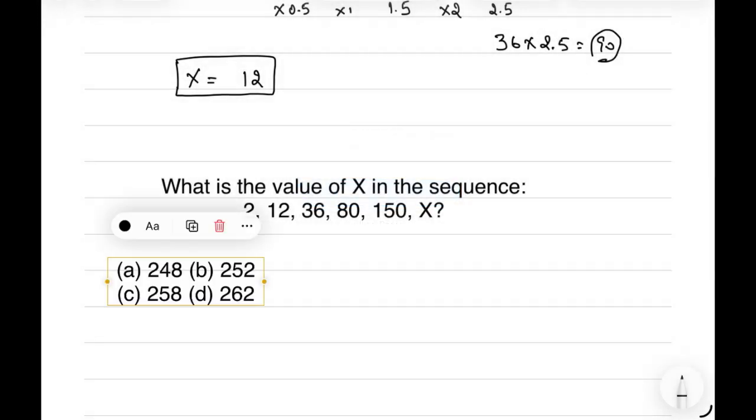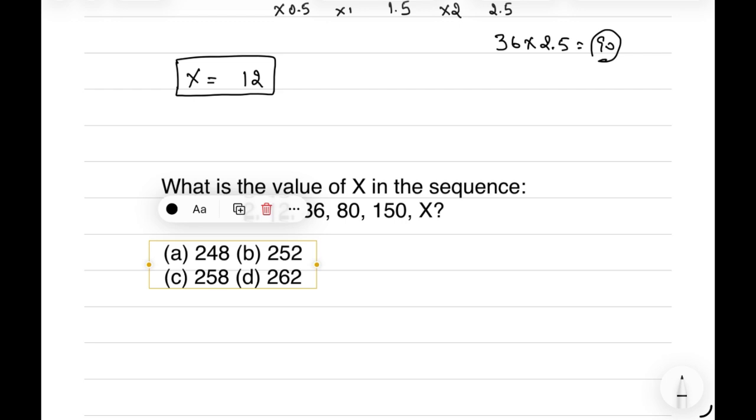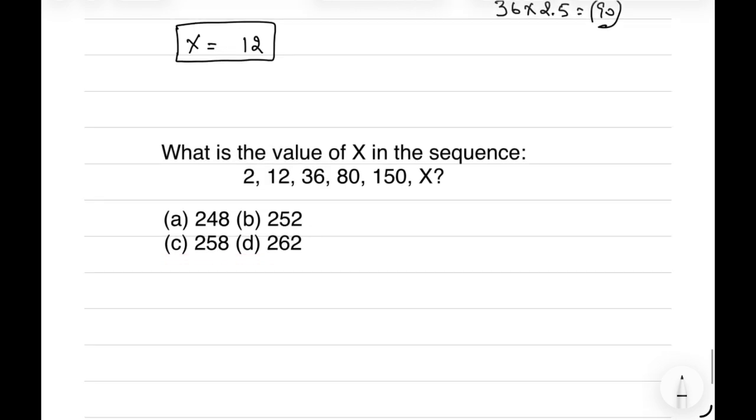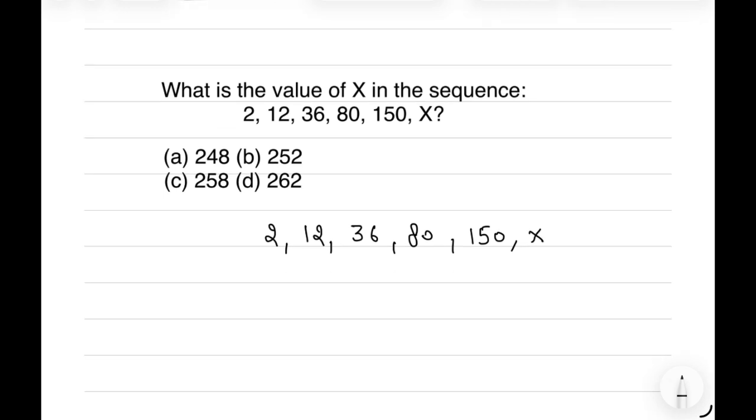This is a question from the 2022 examination, and we are given 4 options. So we have to represent the pattern which it follows. The sequence we have is 2, 12, 36, 80, 150. Then the next term we don't know.